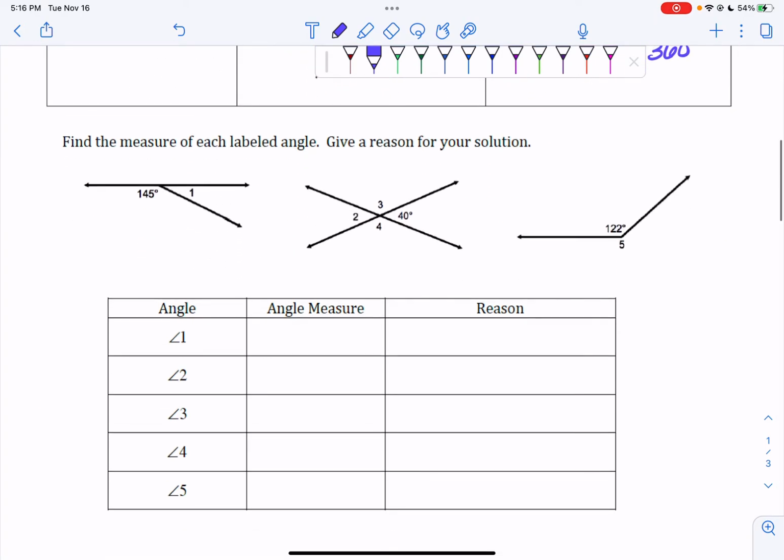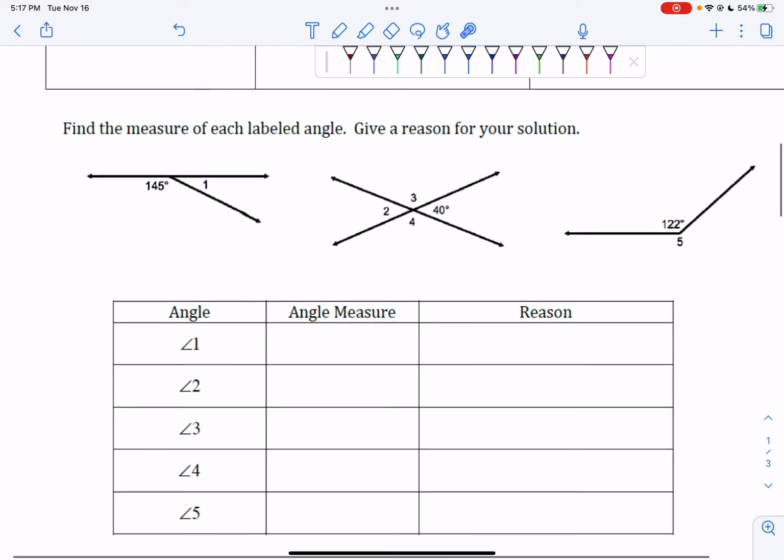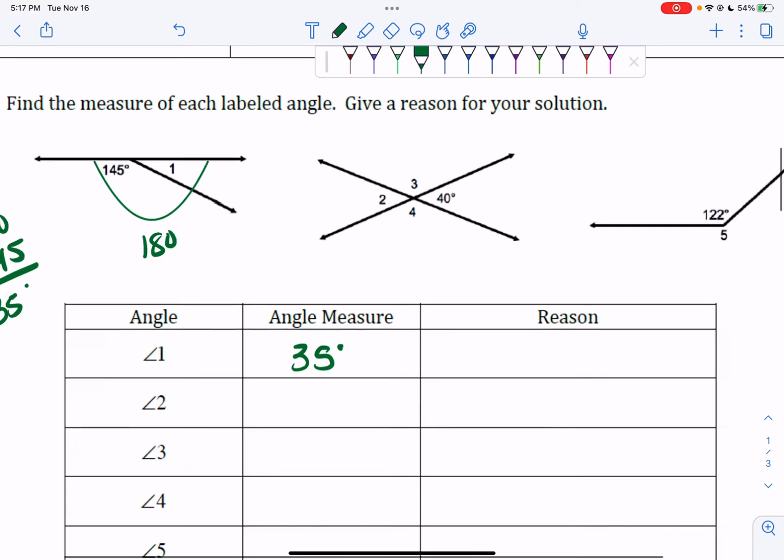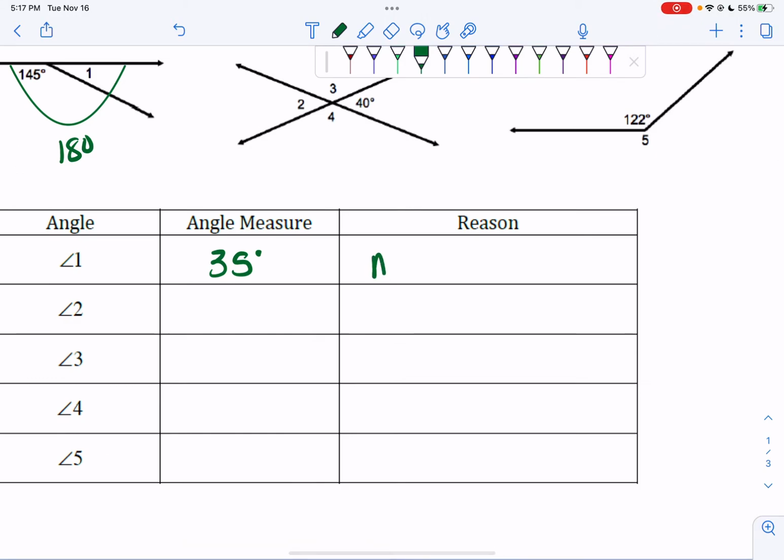Find the measure of each labeled angle and give a reason for your solution. So if I look at this first image, I have angles on a line. This is from yesterday. What do I know about angles on a line? Well, they add up to 180 degrees. So if I want to find out what the value of angle 1 is, I just have to do 180 minus 145. When I do 180 minus 145, I get 35 degrees. So I can say angle 1 is 35 degrees, and my reasoning is angles on a line add up to 180.